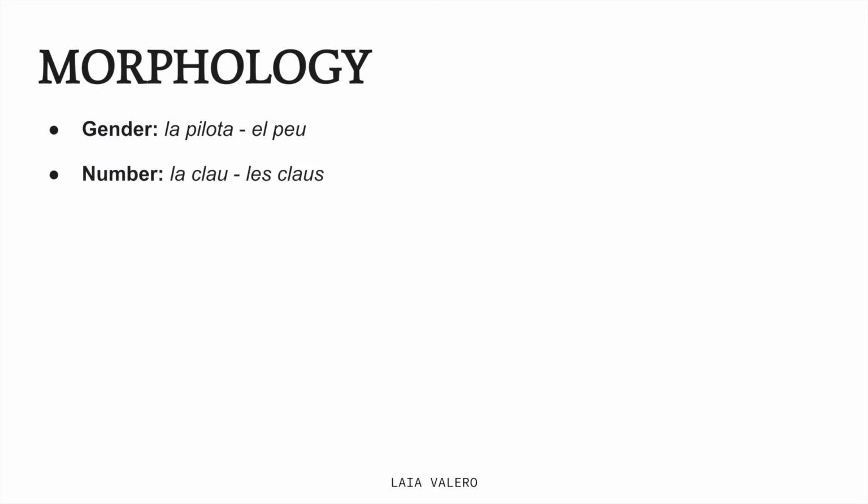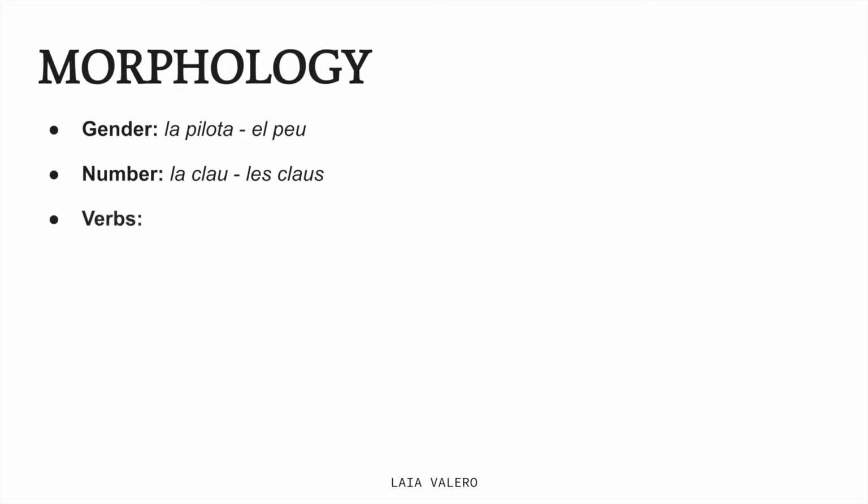In morphology, we see that English and Catalan are not that different. Like in gender, we have feminine and masculine. For example, la pilota, the ball, is feminine, and el peu, the foot, is masculine. In number, we have singular and plural, like for example, if we take the word key in singular, we would say la clau, and in plural, les claus. With these examples, we see that the use of articles is different depending on the gender and number.